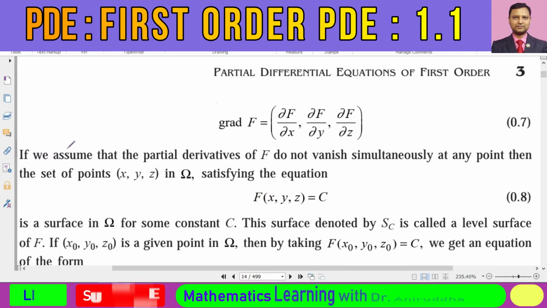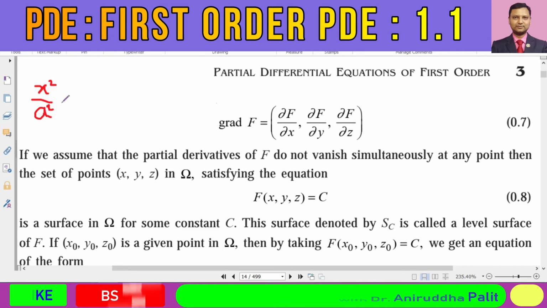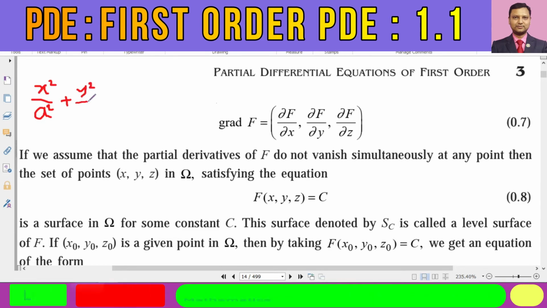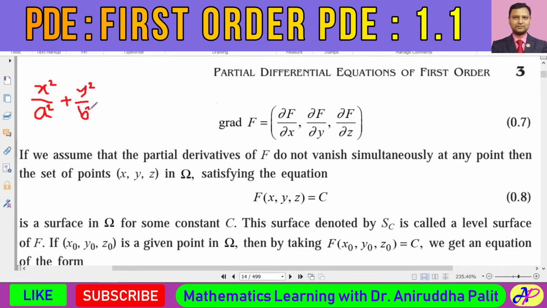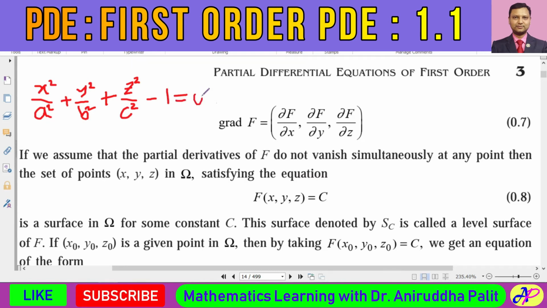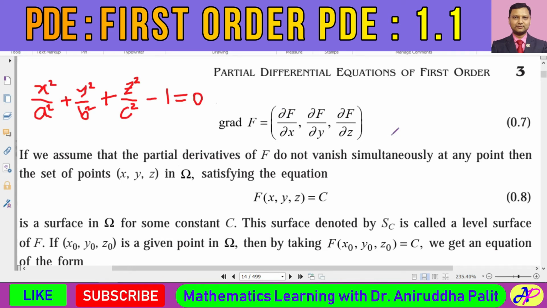Geometrically, for example, suppose we have this kind of relation. I'm just trying to give you a simple example: x square by a square plus y square by b square plus z square by c square minus 1, suppose, that is equal to 0. We know that this kind of expression represents an elliptic surface or ellipsoid.